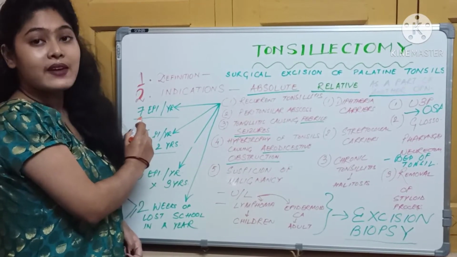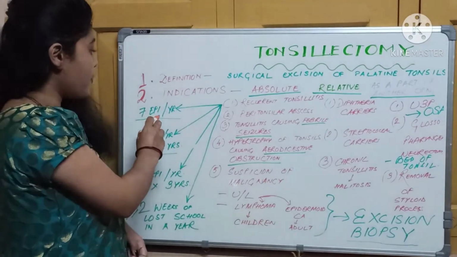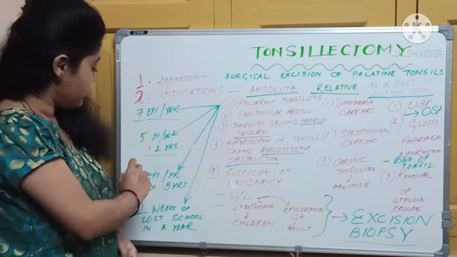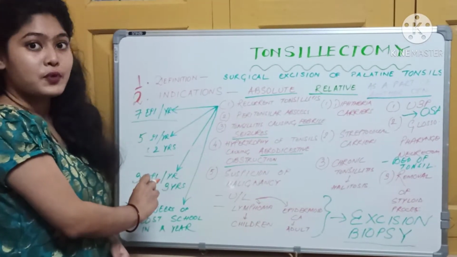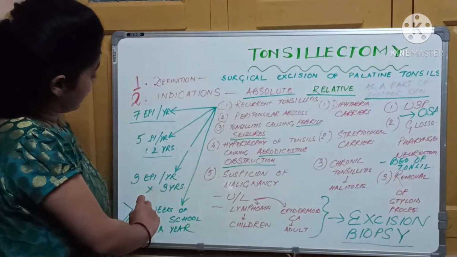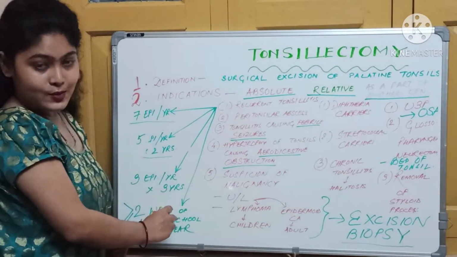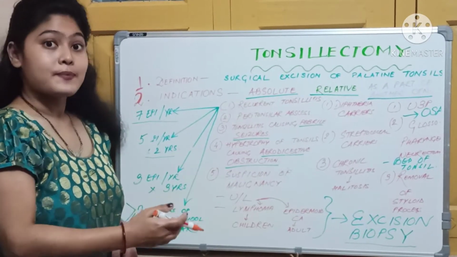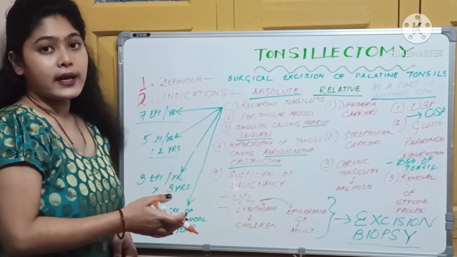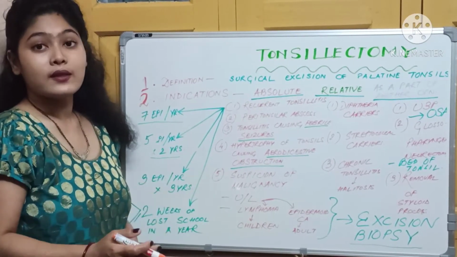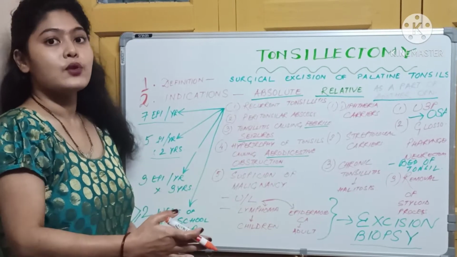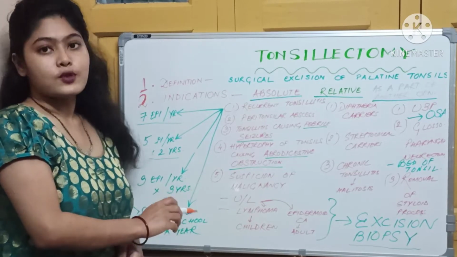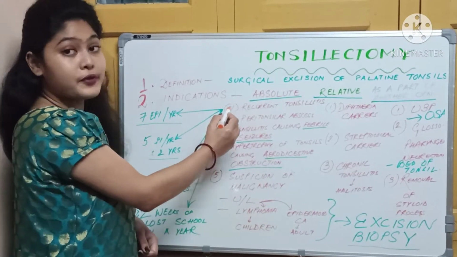Number one is 7 episodes per year for 1 year, 5 episodes per year for consecutive 2 years, 3 episodes per year for consecutive 3 years, and 2 weeks or more of lost school in a year. These 2 weeks have to be consecutive. Okay, it is not like 1 week in April and another week in November. It has to be consecutive 2 weeks or more in a year of lost school due to tonsillitis. Okay, this is the first one.